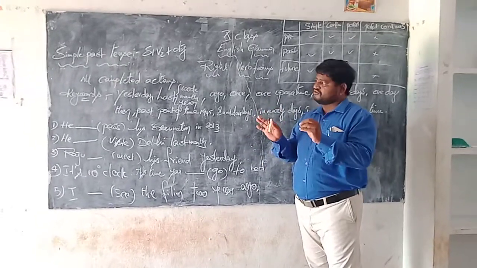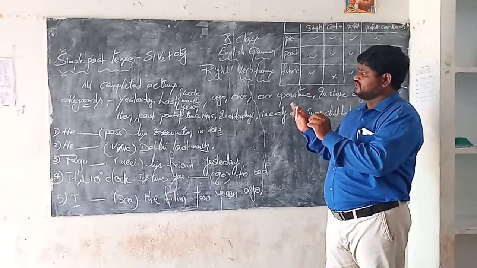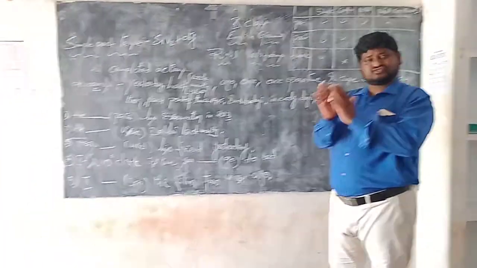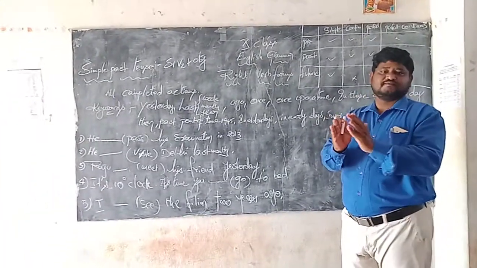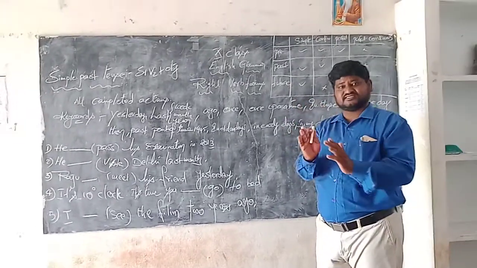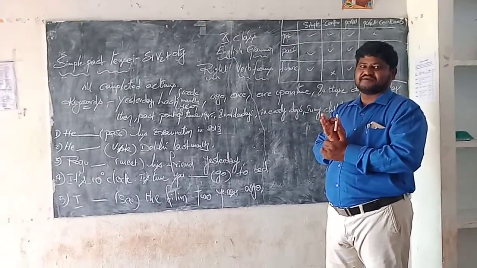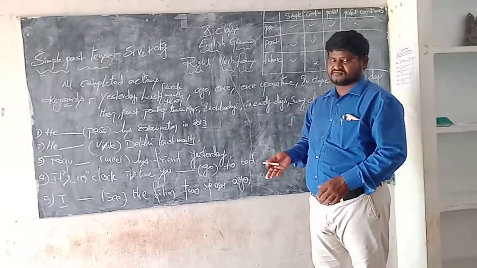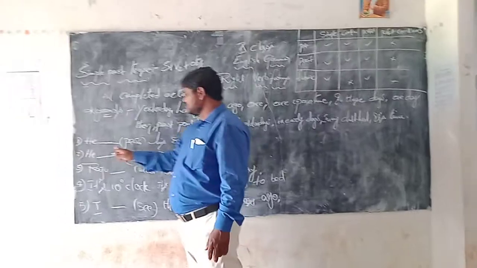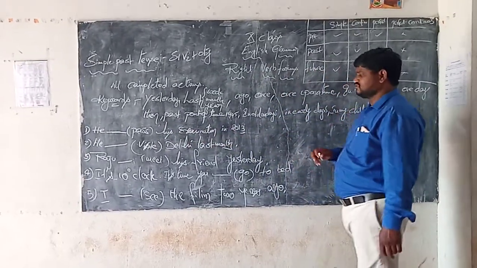That's why, in English grammar, in right verb forms, the 8 tenses structures should be learned by heart. When you learn the 8 tenses structures by heart, it is very easy to write. Okay, my dear children, you have keywords. See, he does, in the bracket, pass his examination in 2013.